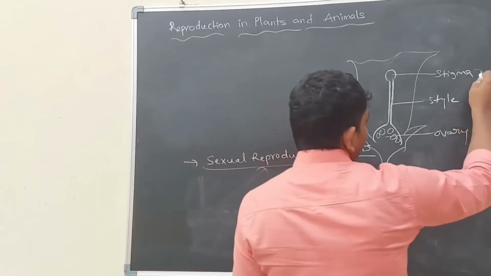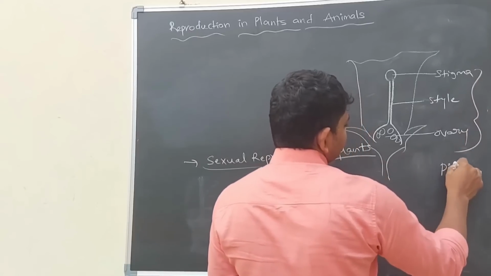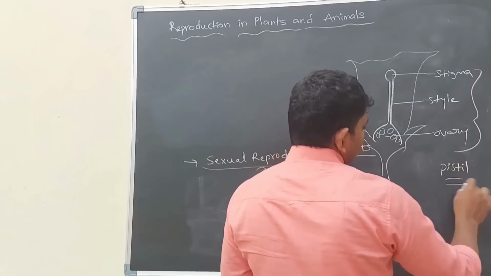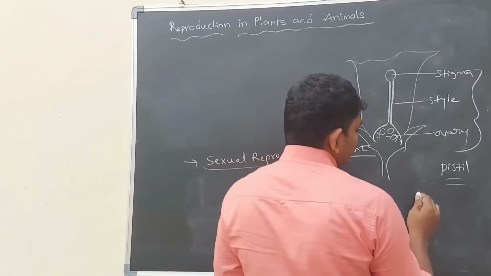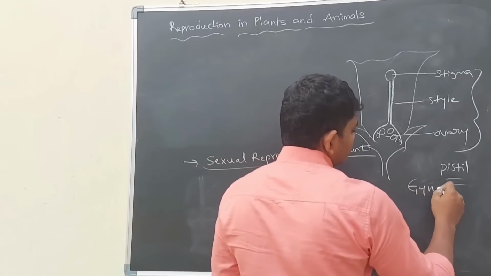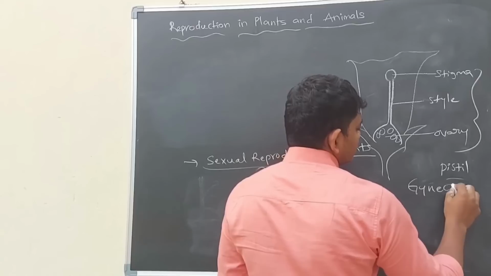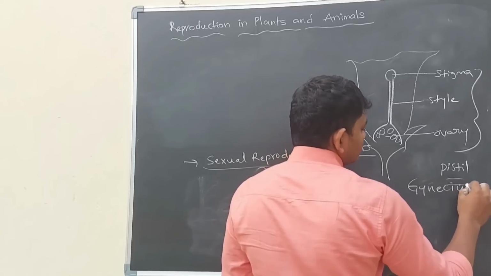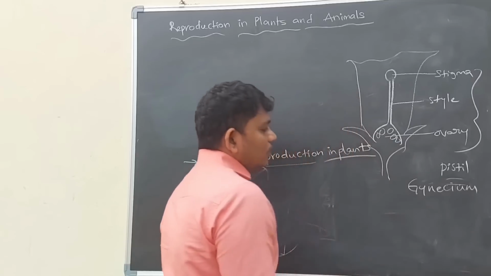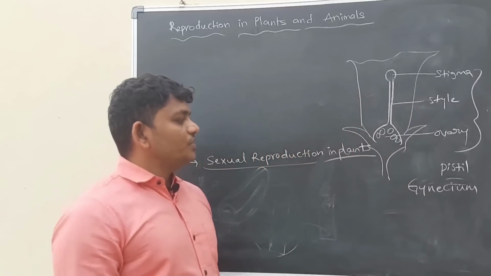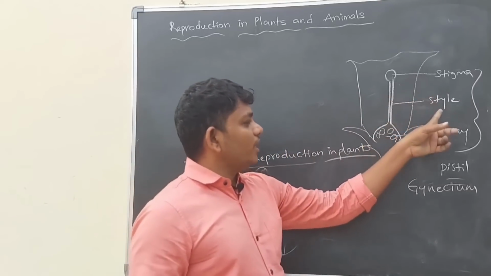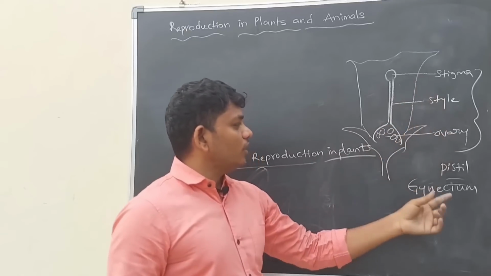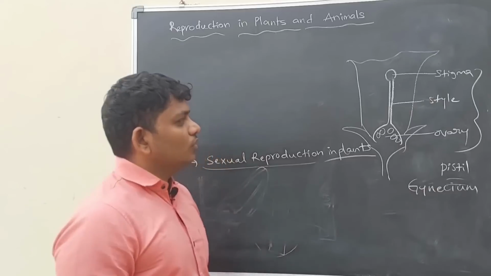These three together are called the pistil, or gynoecium. So stigma, style, and ovary together are called the pistil or gynoecium.